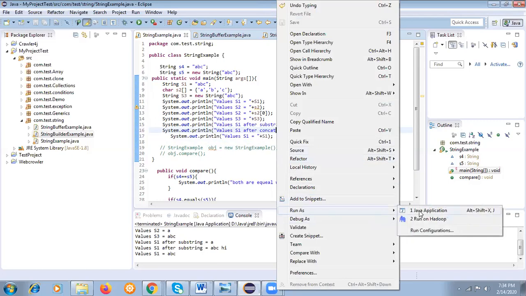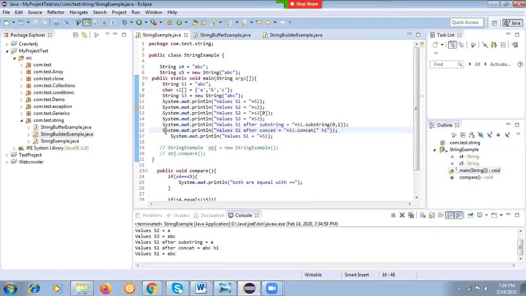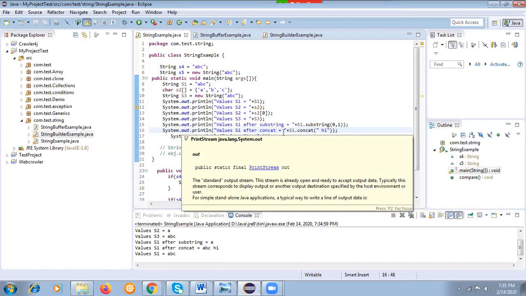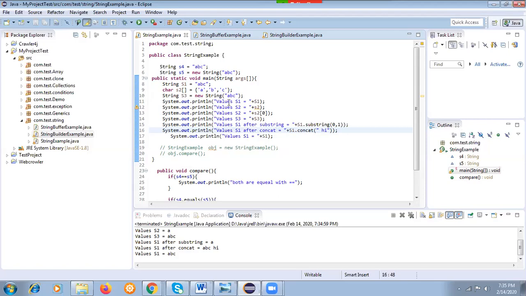So this is a very simple example. Now you will see concatenating: s1.concat. I have appended or concatenated hi to ABC. But again I am printing s1, the same object, and the value is ABC.